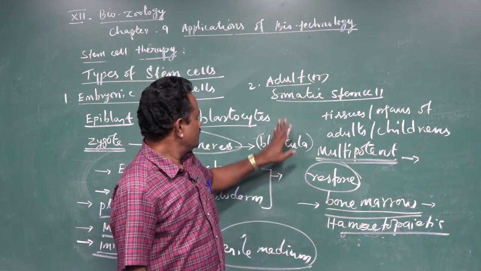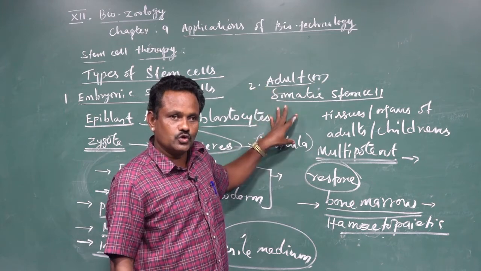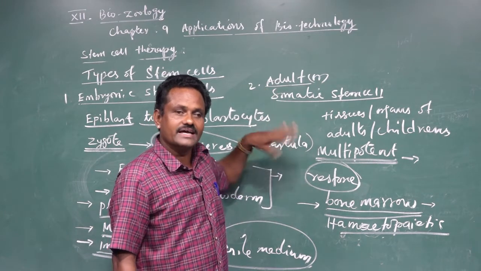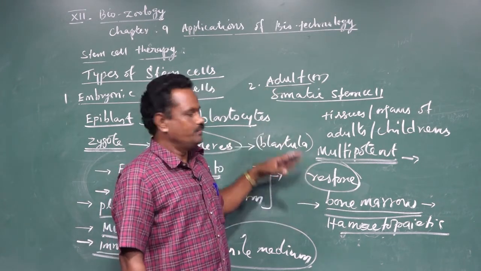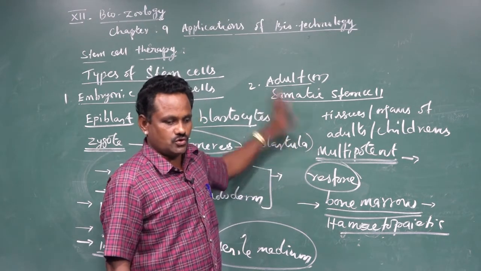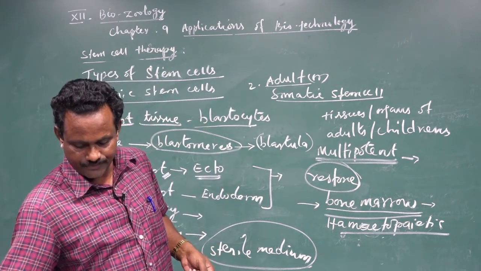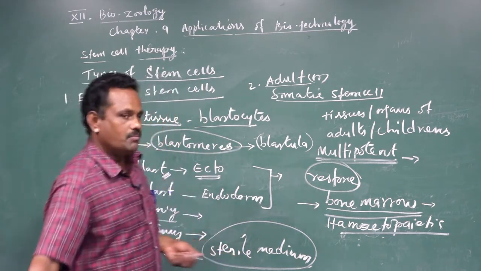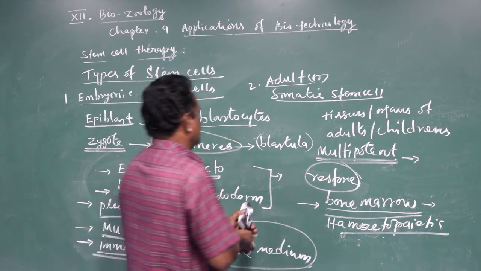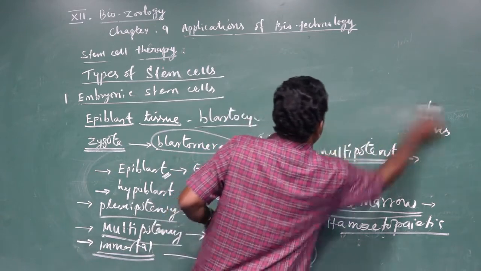As said earlier, this is mainly useful to replenish, repair or restore the diseased organs and tissues. They have the capacity to produce different types of cells and tissues in multicellular organisms. It is another characteristic of the adult or somatic stem cells.